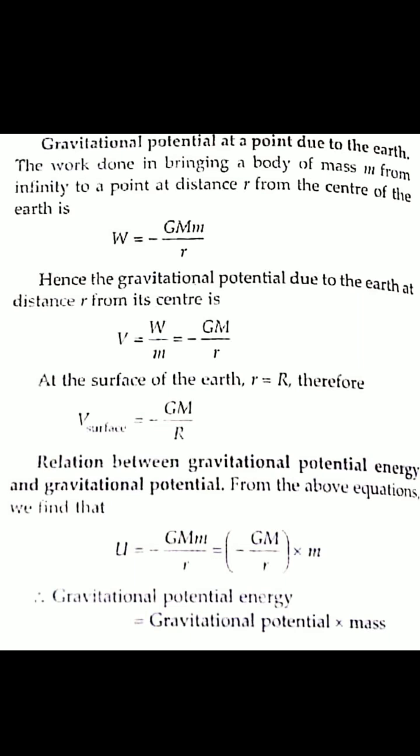So the relation between gravitational potential energy and gravitational potential: U equals minus GMm by r. So minus GM by r, into m, where minus GM by small r is called the gravitational potential. So gravitational potential energy equals gravitational potential into mass. At a point we find the gravitational potential, and if we multiply it by the mass of that body, we get the gravitational potential energy. This is the relationship between these two.